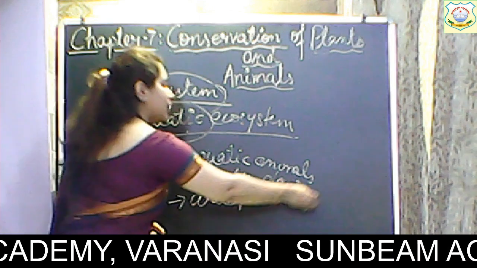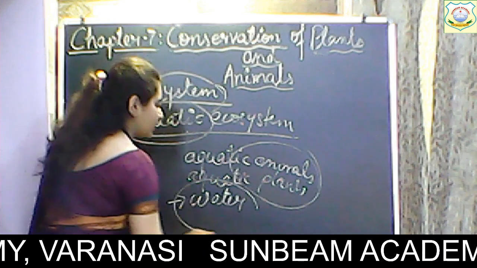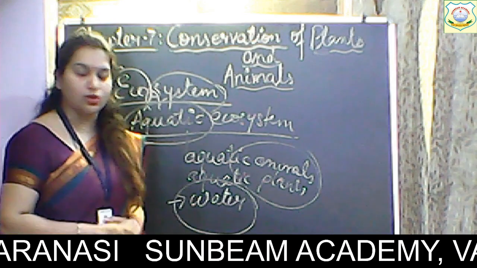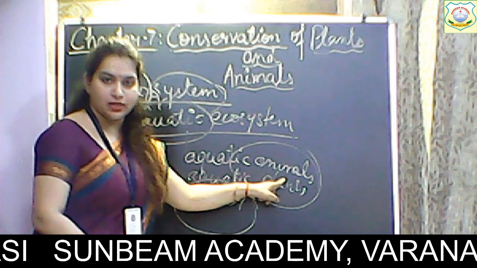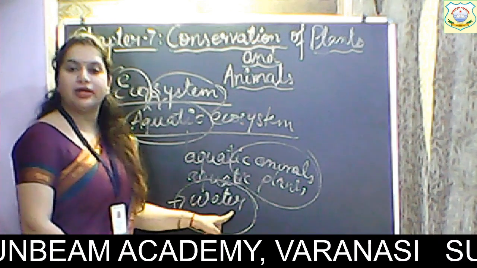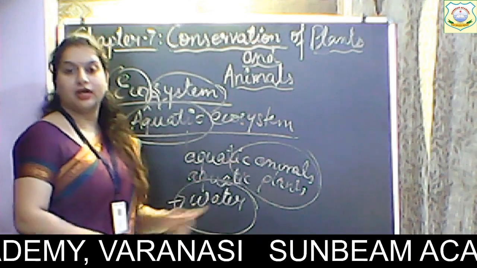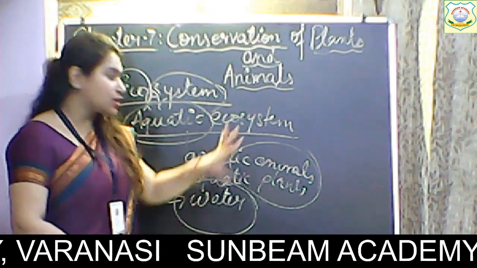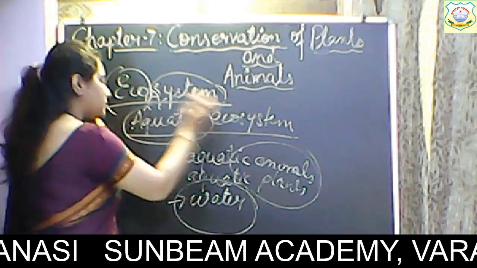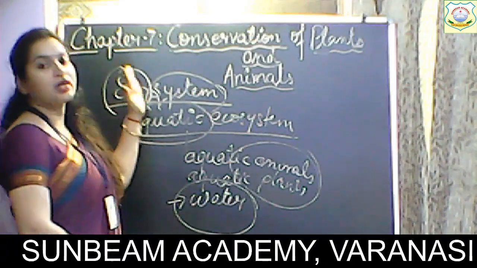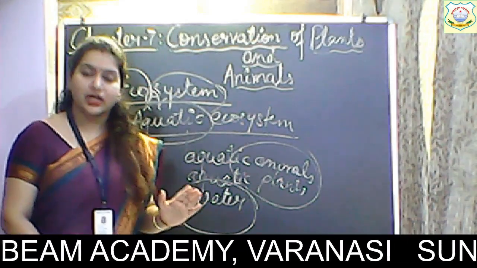There are living and non-living components, biotic and abiotic, and they are again interdependent on each other. So this particular system is called ecosystem.